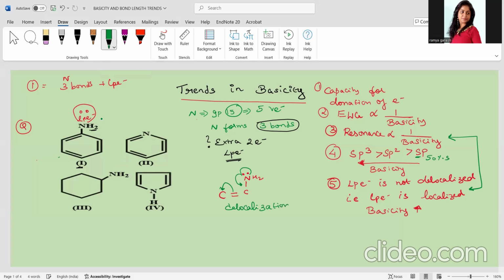The moment you see delocalization, you should not immediately imagine benzene. Benzene is not the only molecule which can show delocalization, isn't it? So, in general, if there is X double bond X and there is some Y which is having a lone pair of electron, then there is a delocalization possibility that can happen here.